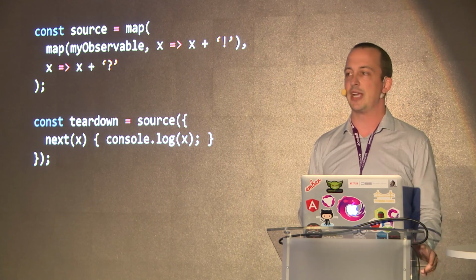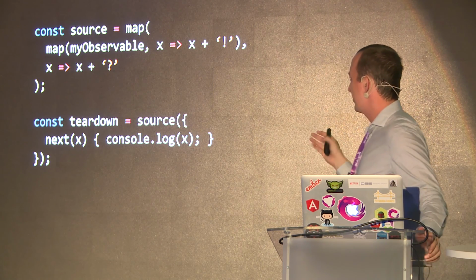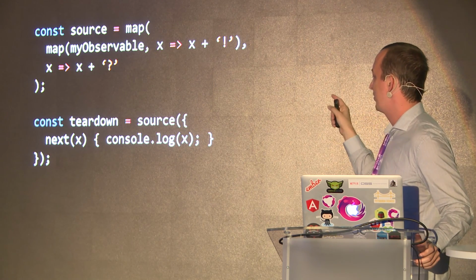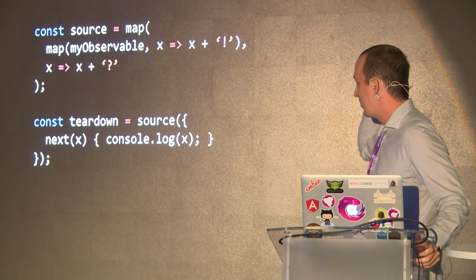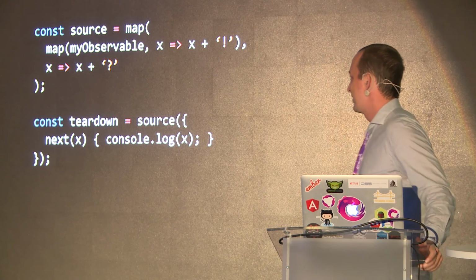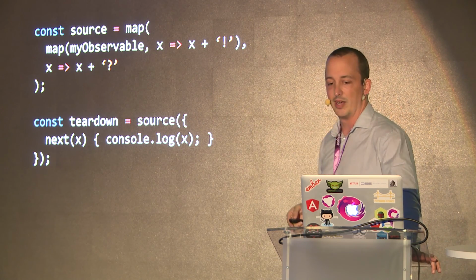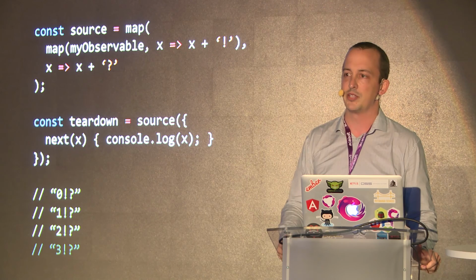All right, let's chain a couple. If we chain a couple, then it's getting kind of weird. We've got a map. We're calling map on the result of another map. We have to provide two different mapping functions. It's not so easy to read, but it works. It'll spit out the right stuff.